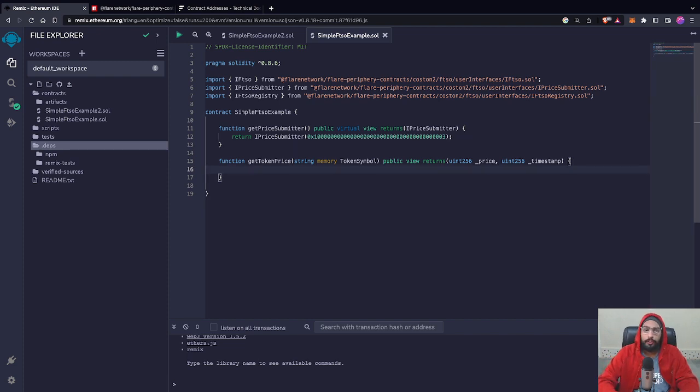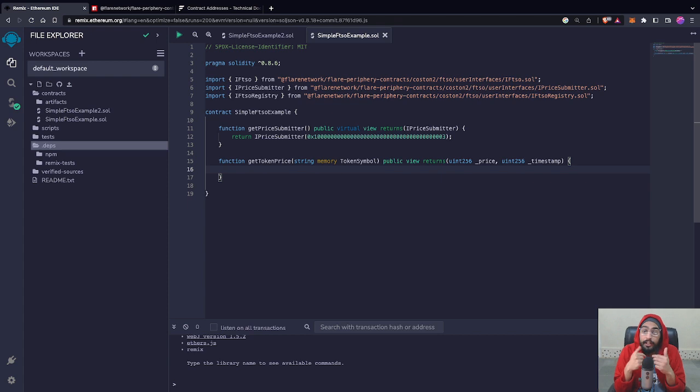Now let's move on to our next function, get token price, which will take one input, the token symbol. If you want to get the price of any token or any cryptocurrency, you will have to provide the token symbol for that particular cryptocurrency. For example, if you want to retrieve the price of BTC, you will have to pass BTC. If you want to retrieve the price of XRP, you will have to pass XRP.